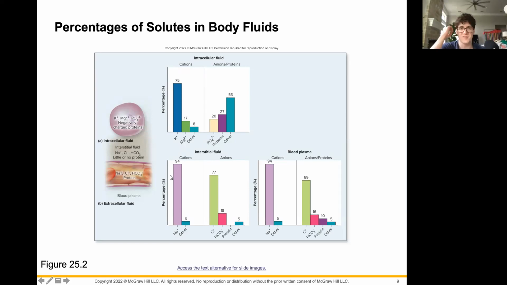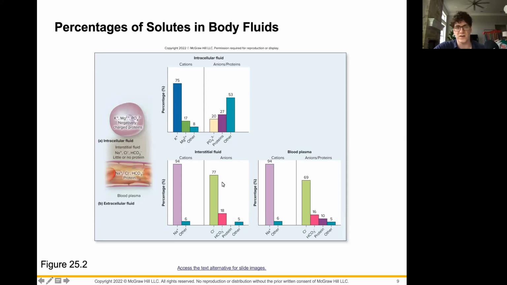This is probably not a surprise, since we know that we maintain this difference in ion concentration on either side of our plasma membrane, so that we have some activated cells that we can utilize, and we can actually utilize this difference between them. It's just that we can see this really, really starkly here between the intracellular fluid and our interstitial fluid.